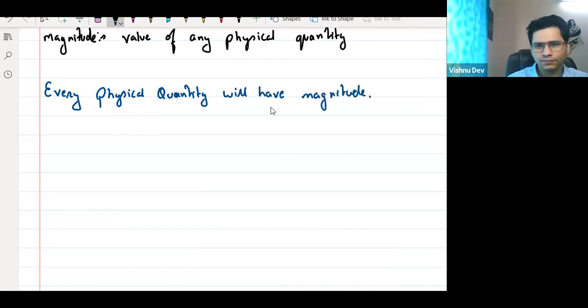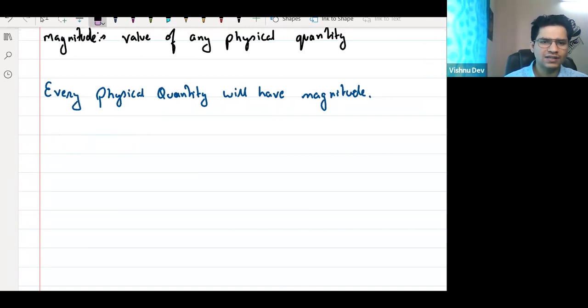Even if it is zero, it is also magnitude. But my question is, think about it: only magnitude, or will there be something else also? Not for every quantity, but for some.